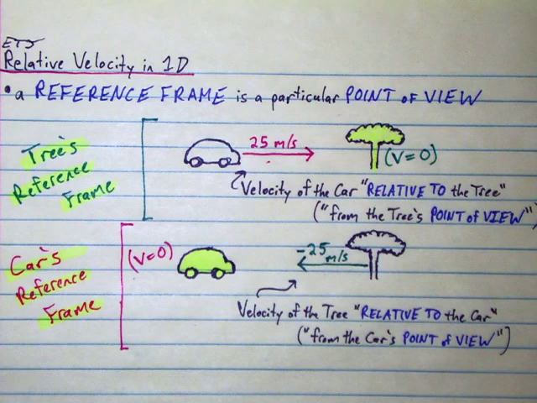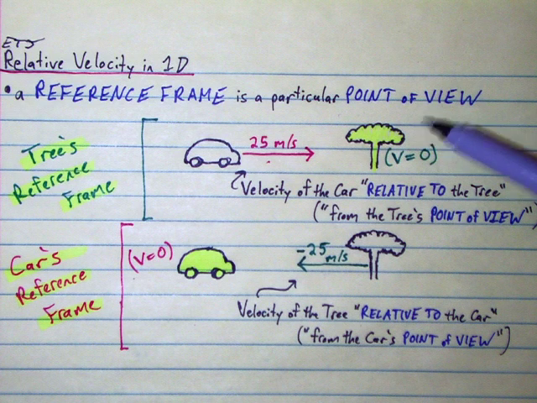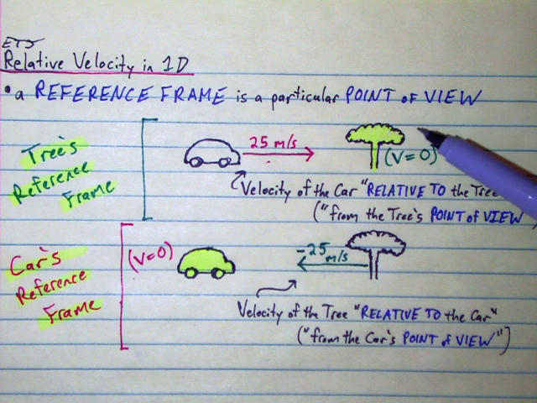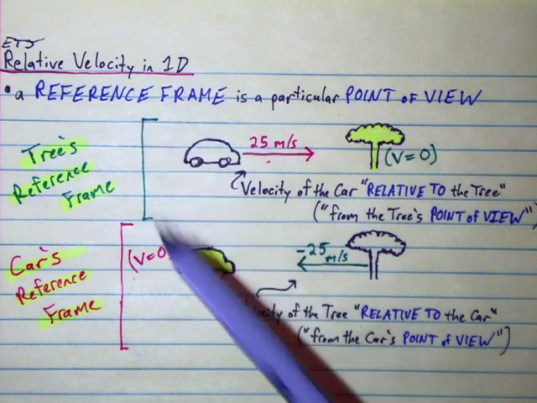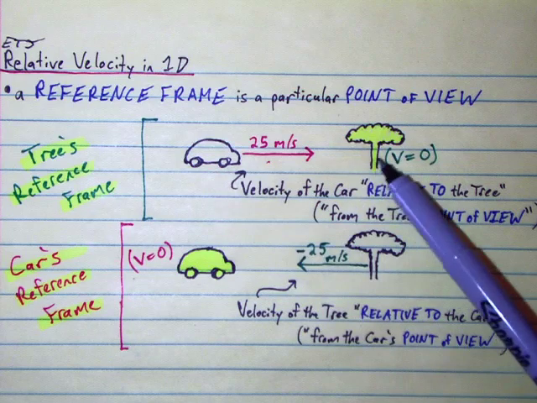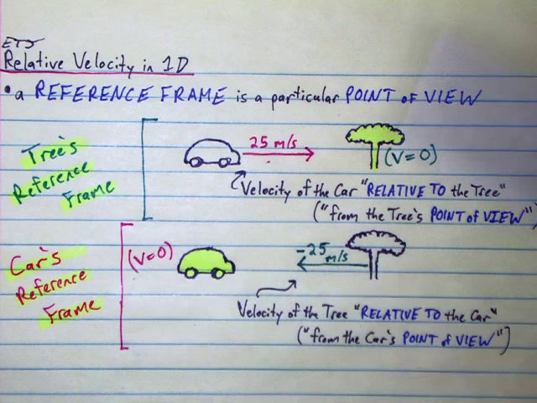When we say that the velocity of an object is relative, what we mean is that its velocity depends on your point of view. And every person or object has their own point of view on things. In physics, we call a particular point of view a reference frame. So here are two objects, a car and a tree. Each one has its own reference frame. The tree's reference frame, the car's reference frame.